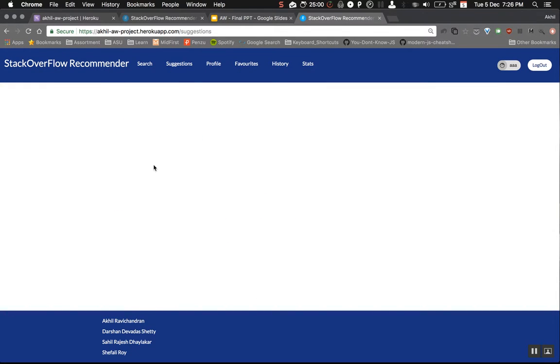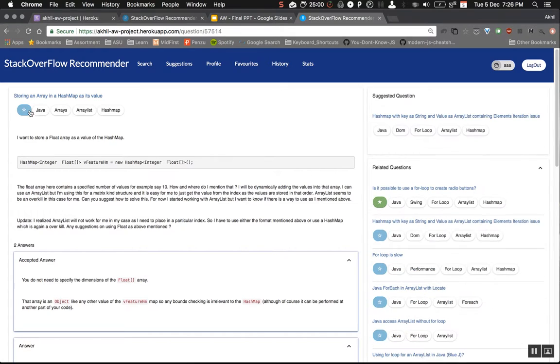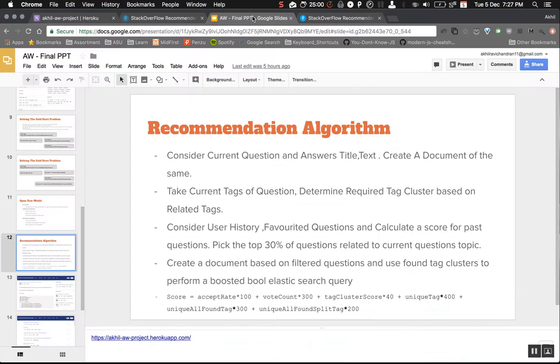So let's say I'm going to suggestions again, storing an array and hash map its value. I take Java, arrays, and ArrayList as the current tag cluster I have. I determine what other tag clusters I have liked. If you look at favorites, these are the tag clusters I've liked. I try to determine if there's a stronger tag cluster correlation score between the question I want suggestions for and the questions I've already liked or browsed. Based on that, we determine a score.